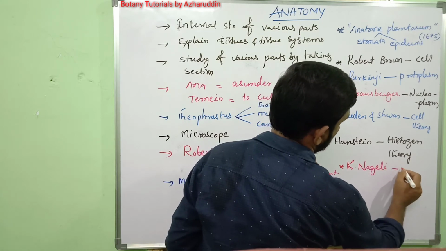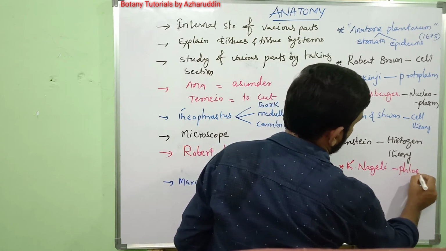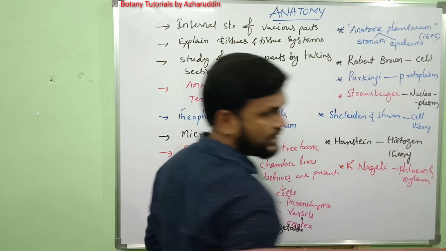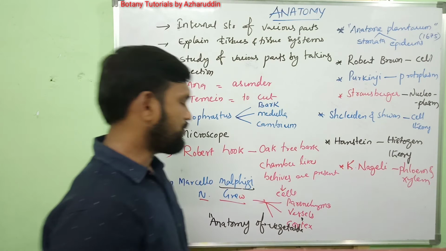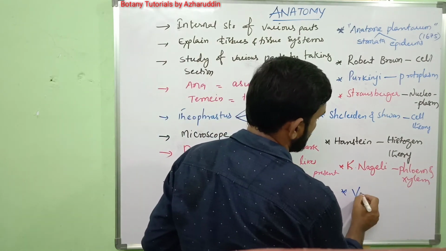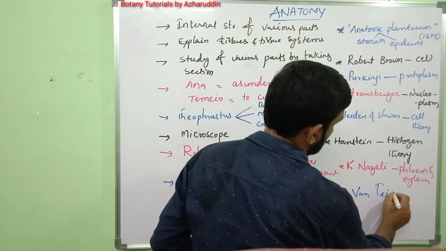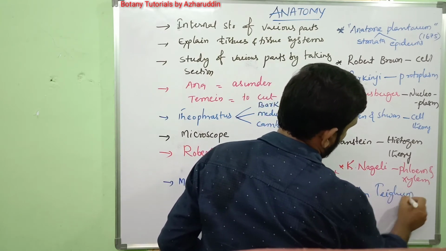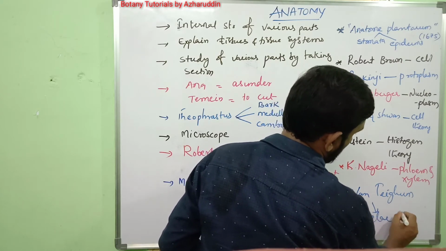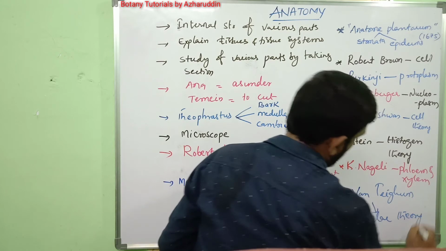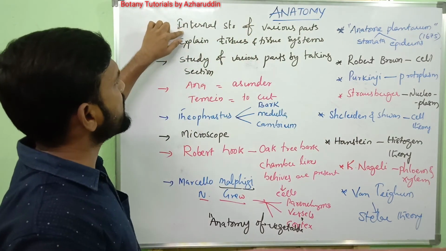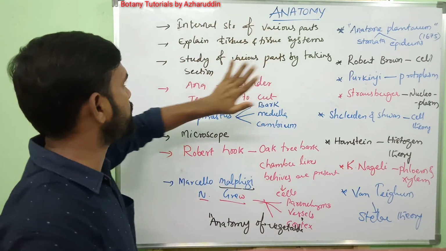After that, Van Tieghem explained stelar theory in vascular plants.